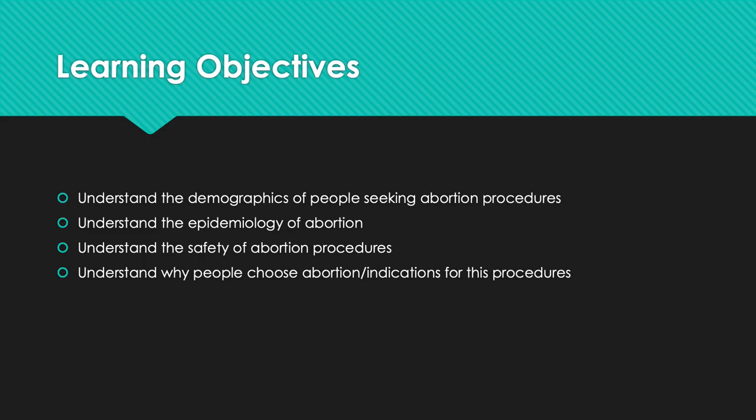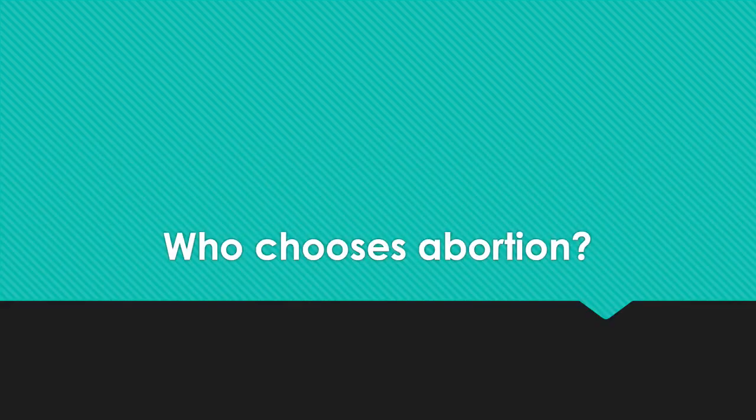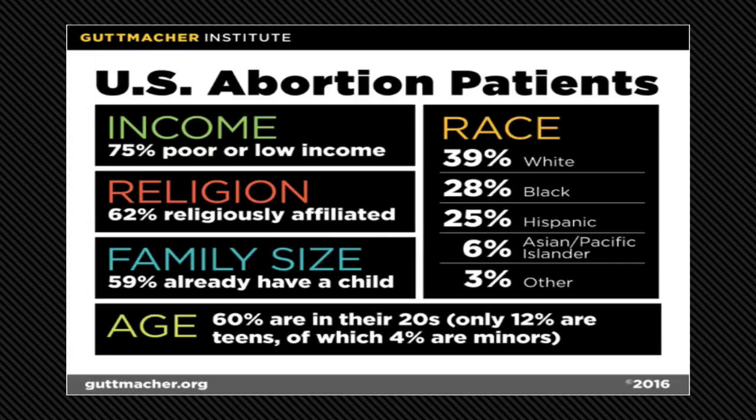Most of my statistics today will be from the Guttmacher Institute, which is in the resource guide for this video and is a really great source for abortion statistics. So let's start with who chooses abortion. This is a really great graph from the Guttmacher Institute that gives us a lot of information. As you can see, the great majority of U.S. abortion patients are poor or low income and under the age of 30.